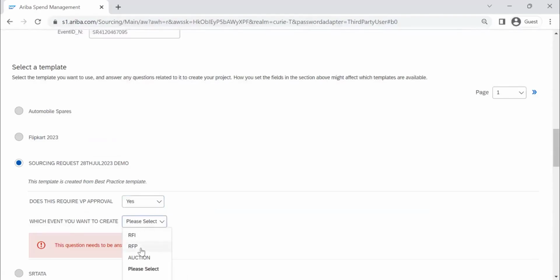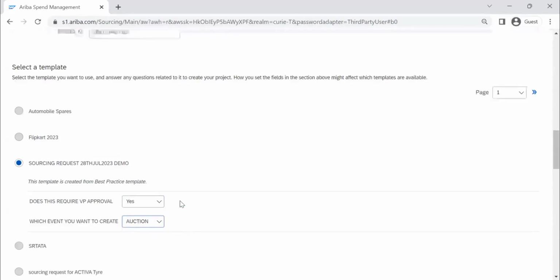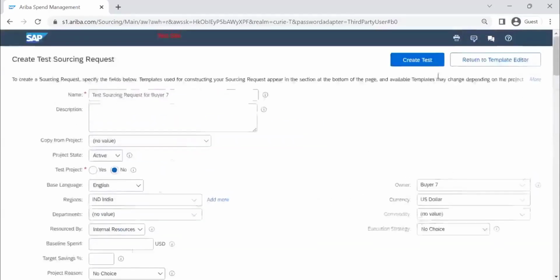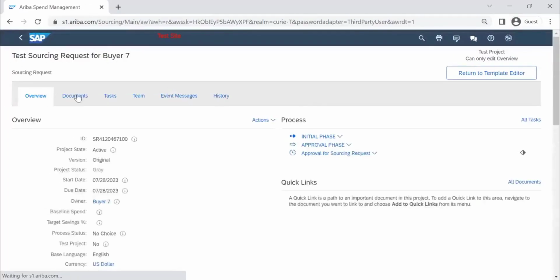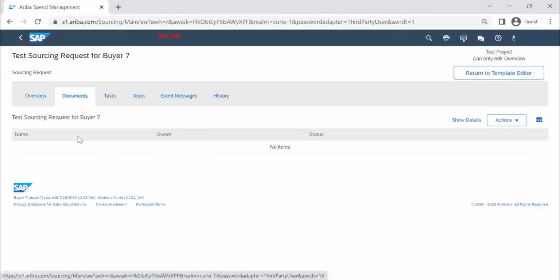Which document do you want to create? You remember, if I select auction, then I will not see the entering of details in the document. Create a test. And I go to the documents. I don't see this visibility. How do I change that document type?